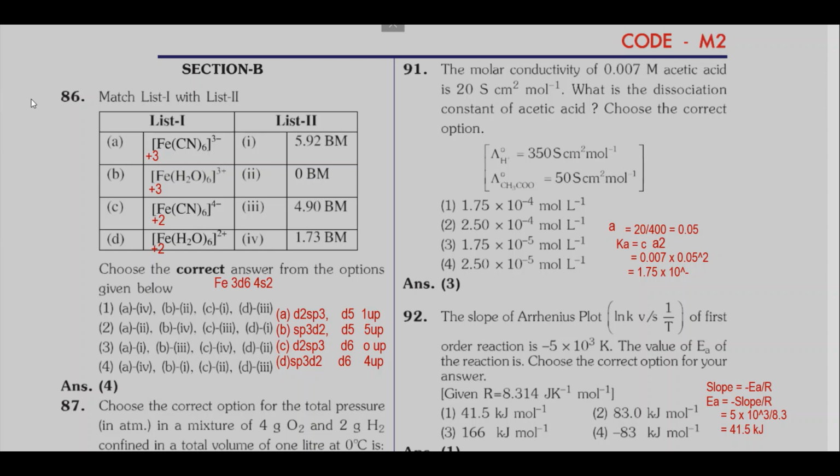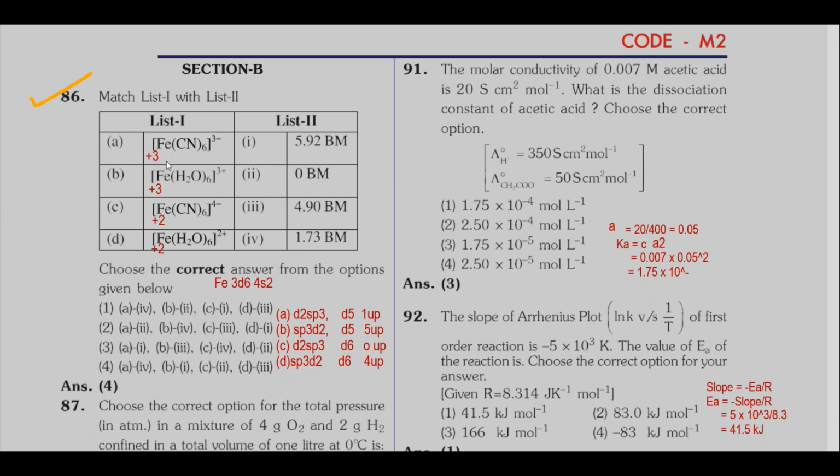Next question is 86. Match list 1 with the list 2. In list 1, you can see complex compounds. In list 2, magnetic moments are given. All the complexes are complexes of iron. In the first complex, iron shows +3 oxidation state, next one +3, next case +2, last case +2. So for iron, the configuration is 3d6 4s2.